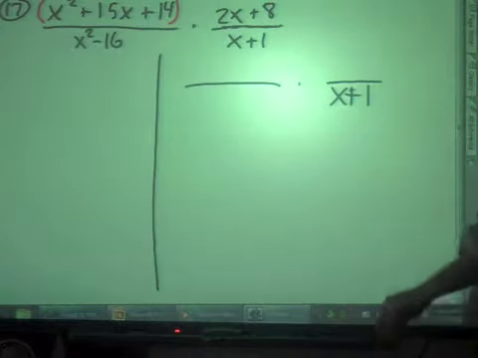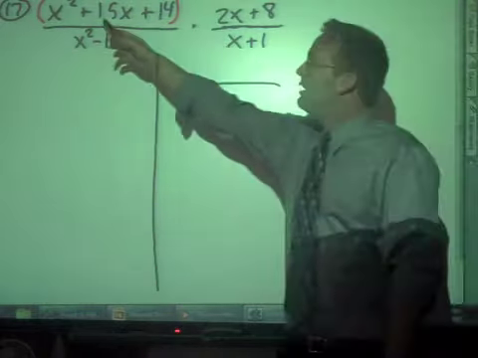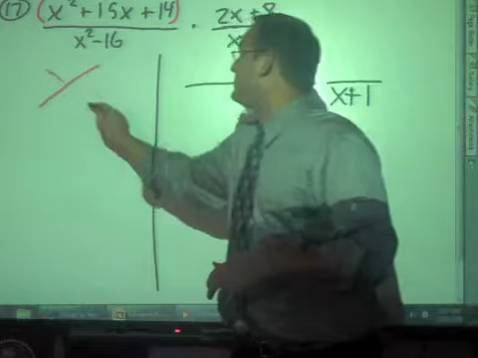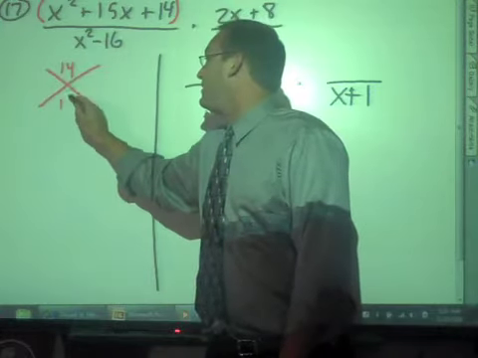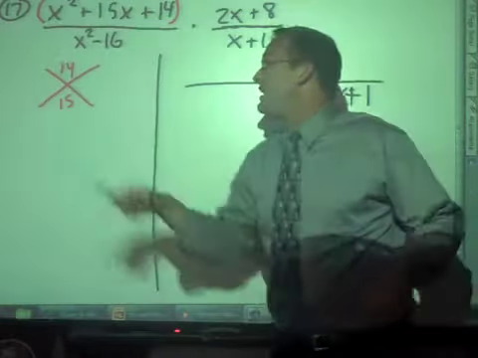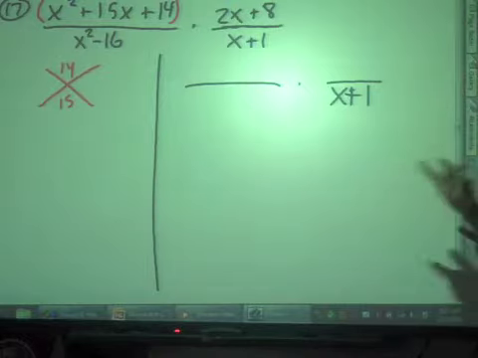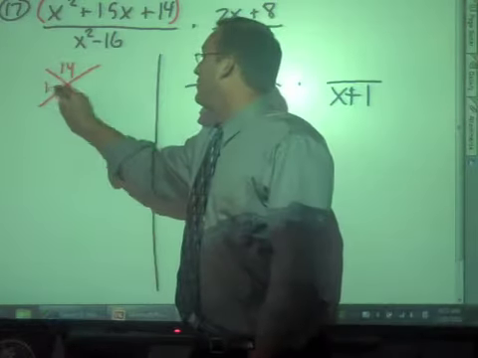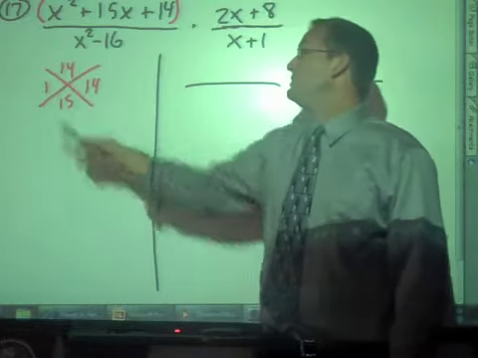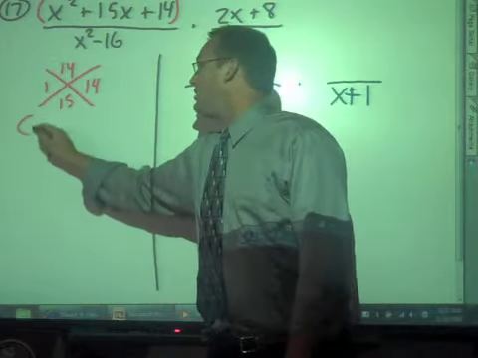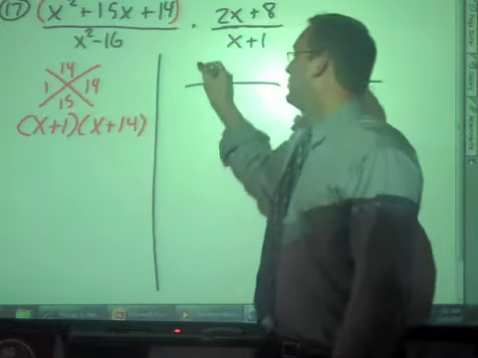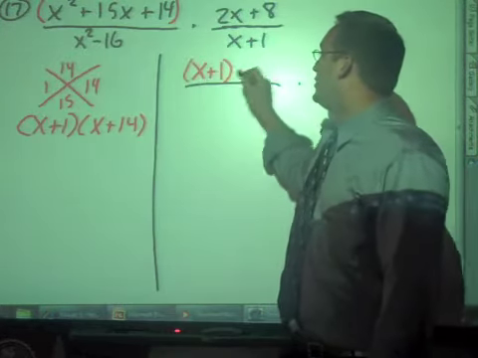So, what I'm going to do is I'm going to factor the top left-hand corner over here, and I'm going to use red. So we got 3 terms right here, which means we're going to use the x method. Put 14 on top and 15 on the bottom. So we're looking for 2 numbers that multiply together to get 14, add up to 15. In this case, the 2 numbers would be 1 and 14. 1 times 14 gives you 14. 1 plus 14 gives you 15. So what you're left with after you factored it, x plus 1, x plus 14. We're going to go ahead and put that over here.